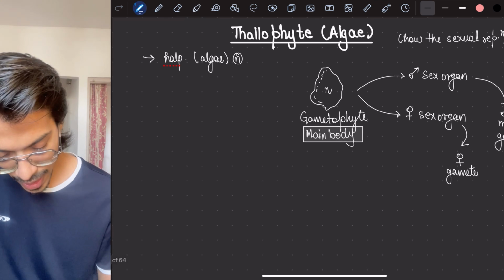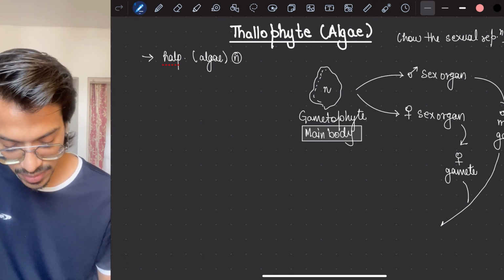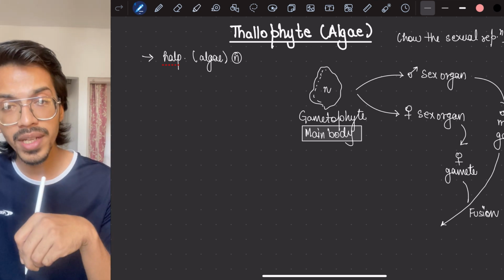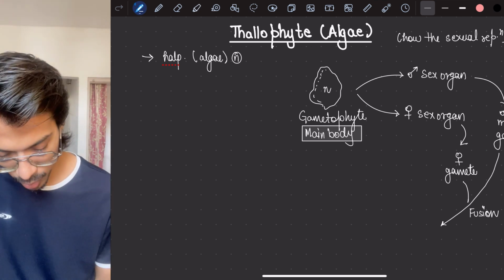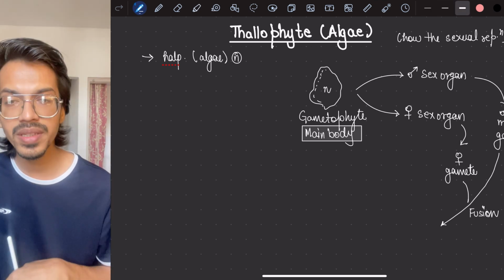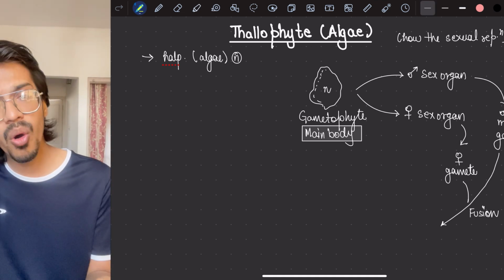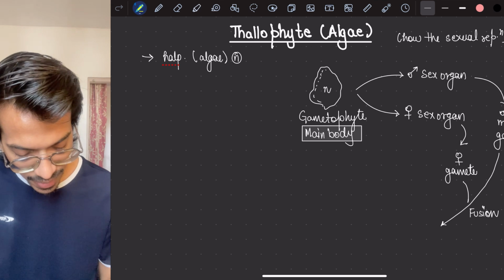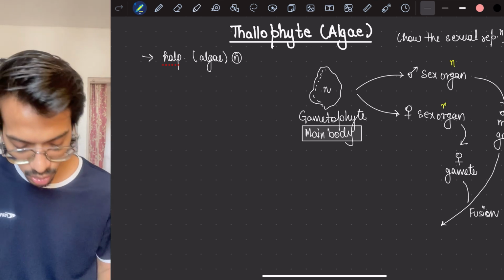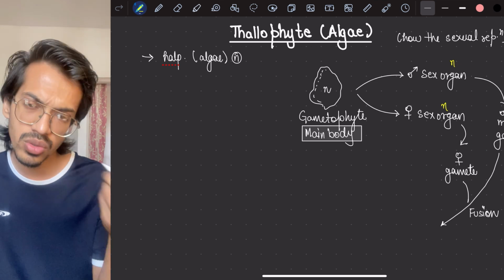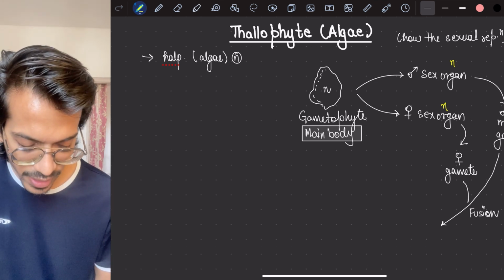When the fusion happens, if these sex organs are formed on a haploid body, then the sex organs would also be haploid. All their body cells will be N only, because sex organs are mitotically formed parts of the body. If they are making gametes, we know that gametes are always haploid. So if someone asks how they are making gametes, they are making them with the help of mitosis only.